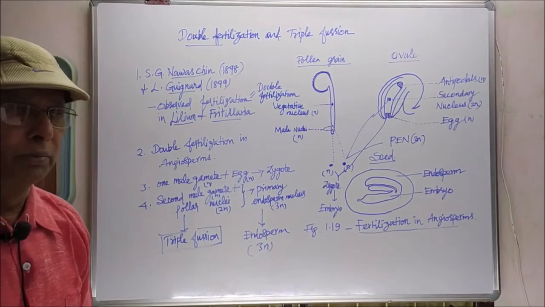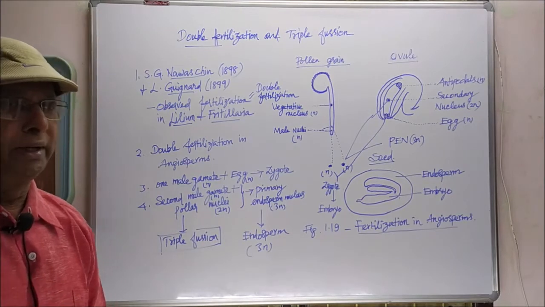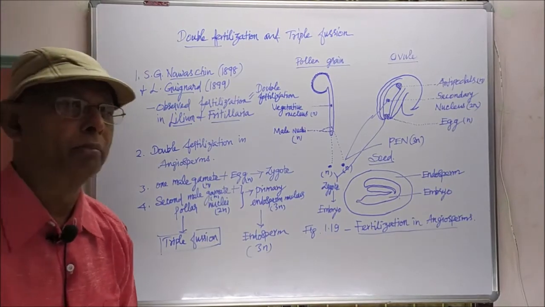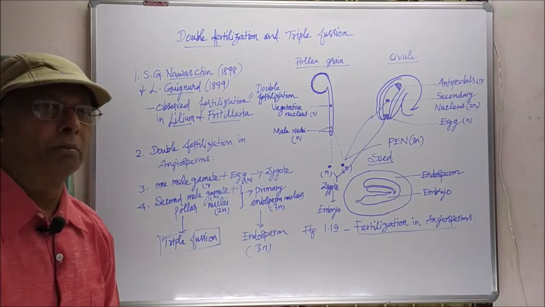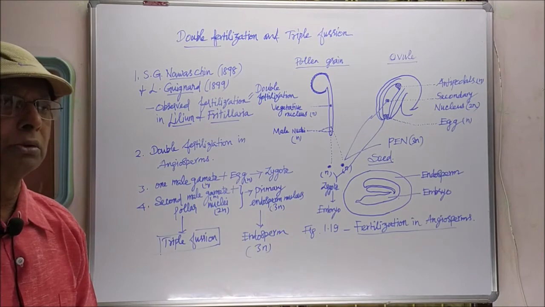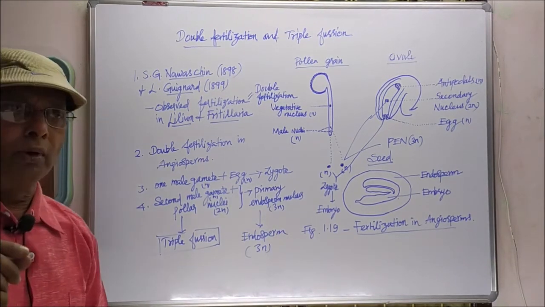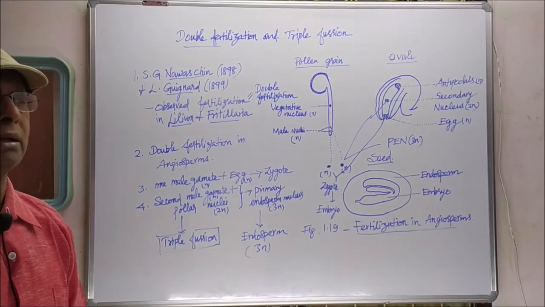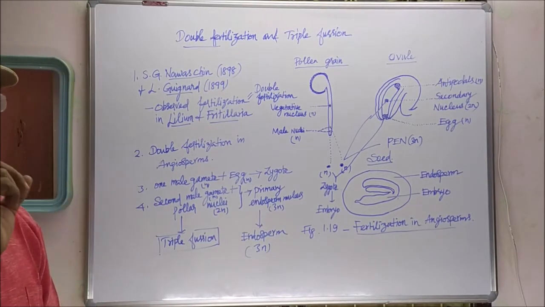In gymnosperm, only single fertilization takes place, but in the case of angiosperm, double fertilization takes place. In gymnosperm, what is the condition? Two male gametes are produced, one larger and another smaller. The smaller one disintegrates and disappears. Only one male gamete is viable.